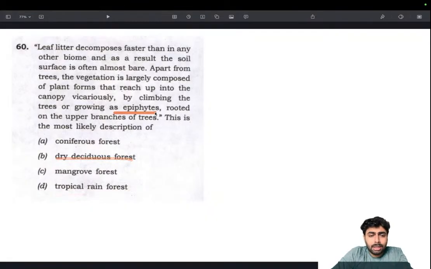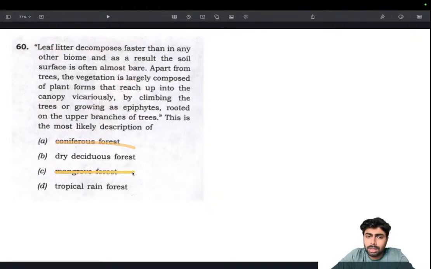Then epiphytes: something that grows on other plants but not as a parasite. Basically climbers which use the plant or tree as a physical support only. Epiphytes are something that we commonly see in tropical rainforest. And above all, leaf litter decomposes faster than in any other biome, so decomposition happens very fast. In a coniferous forest, decomposition is slow, obviously, because of the low temperature and therefore low microbial activity. So that's not the answer.